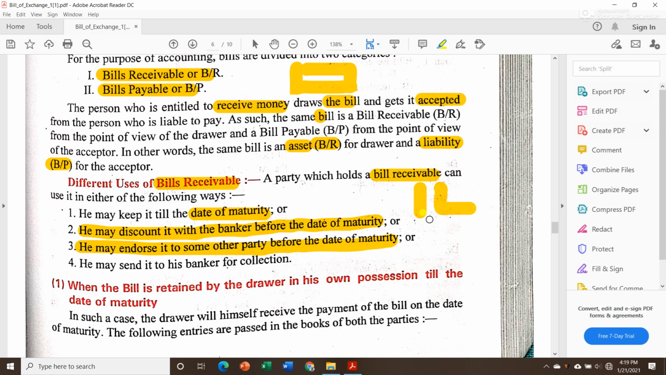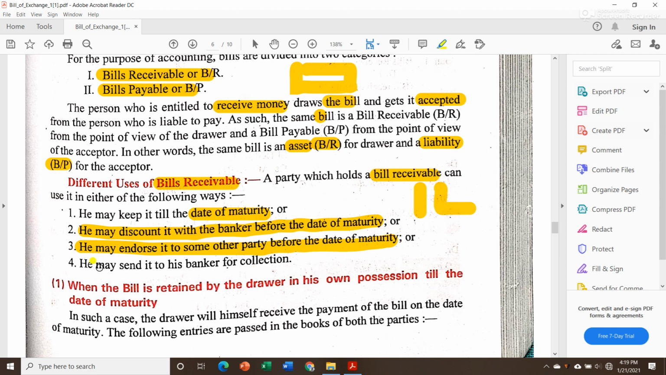So, in that case, what I can do is that instead of paying cash, I can simply give this bill of rupees 1 lakh to that third party. Let's take an example, let's say Mr. X. I have to pay Mr. X rupees 1 lakh. So instead of giving 1 lakh in cash, I can simply give him this bill receivable of 1 lakh. That means I have endorsed it to Mr. X before maturity date. So on maturity, Mr. X can simply take this bill to the party or the person from whom I was supposed to receive 1 lakh in the first place.